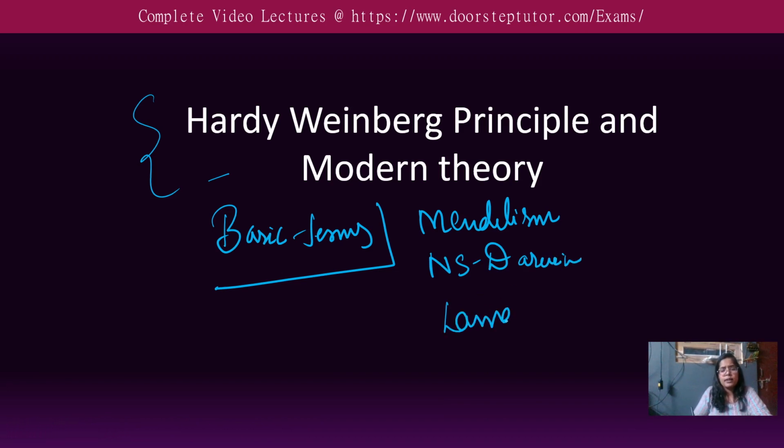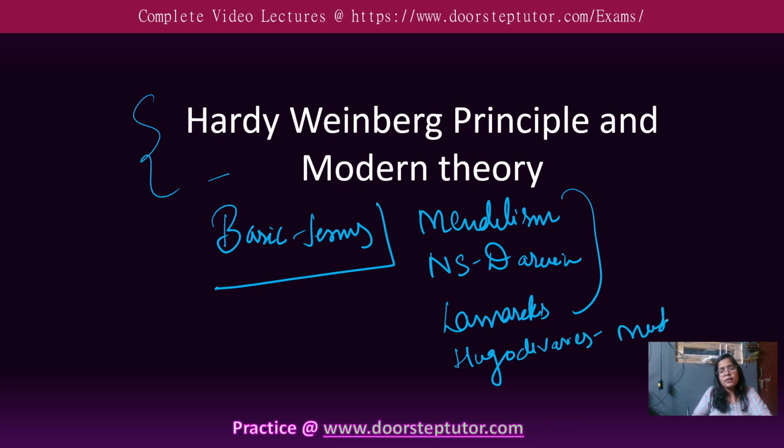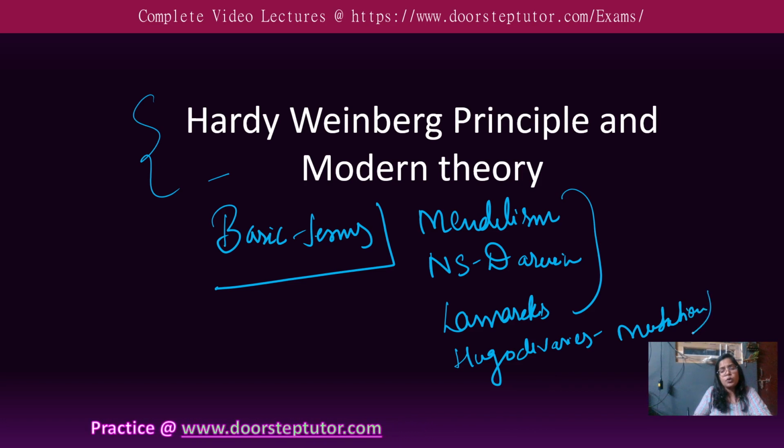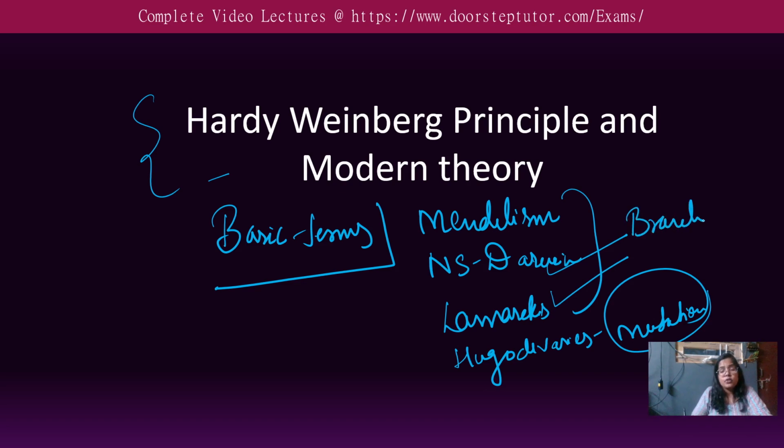Lamarck also gave his theory, and Hugo de Vries gave his based on mutation. So they have given their theories. Now we came to know that mutation will be there, and they described variation. Lamarck described something else based upon the use and disuse of organs. Darwin described branching descent and natural selection, the important concepts of his theory.